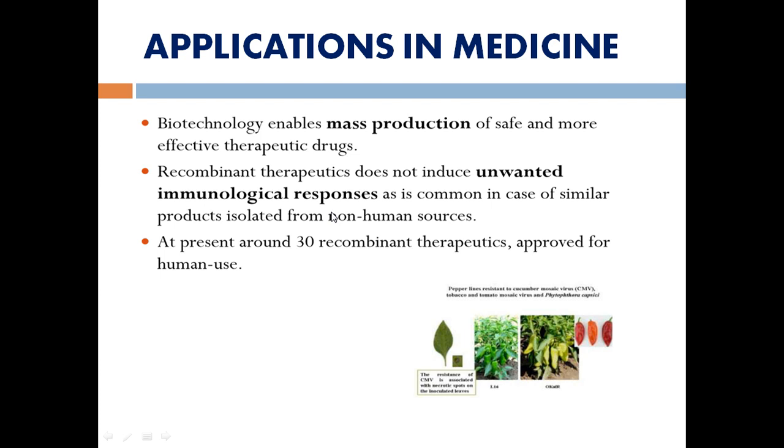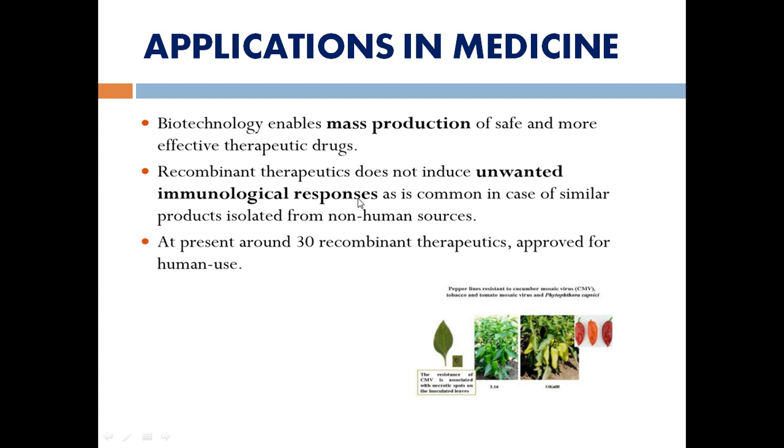First we are going to see the application in medicines, nothing but medical biotechnology. The major purpose of biotechnology in medicine is production of therapeutic proteins. Biotechnology enables mass production of safe and more effective therapeutic drugs. For example, Humulin, human insulin production. This recombinant therapeutic does not induce unwanted immunological responses.